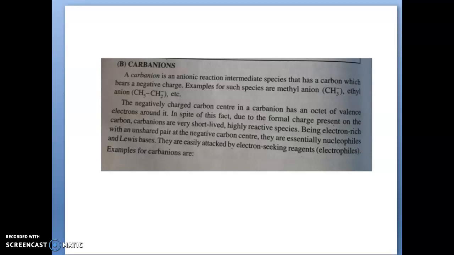So it is a negatively charged particle, so it will be highly active and short-lived also. Due to this negative charge it will act as a Lewis base, and negative charge also means it will attack electron deficient species, so it will act as a nucleophile.